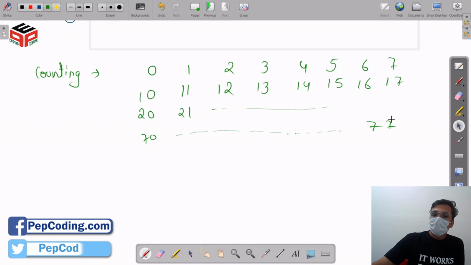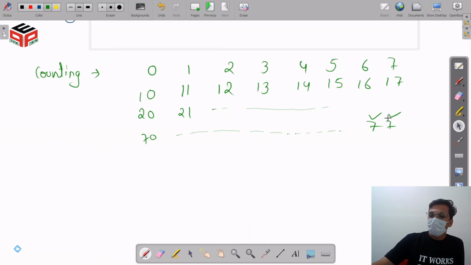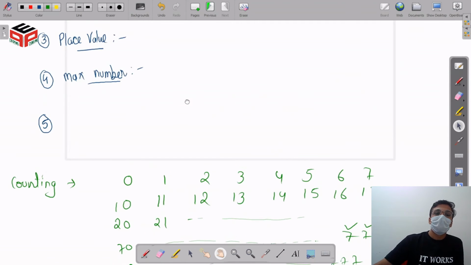So we get exhausted with both our ones place and our tens place, because we have 7 and 7. So our next number is going to be 100, because we have exhausted all the numbers in our ones and tens places. This counting is going to go on up to infinity. So this is how the counting of our octal number is going to look like.